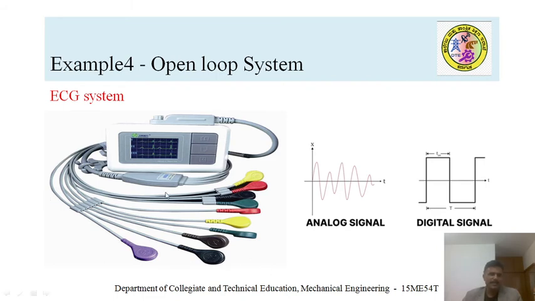In a similar way, ECG systems are used to check the blood pressure or heartbeat of a heart. A number of sensors are used, and these sensors are touch sensors. They sense the information and send it to an analog to digital converter, and then it is transferred to a display unit. The signals coming from these sensors are analog, and they have to be converted into digital form. So they use analog to digital converters to do so.